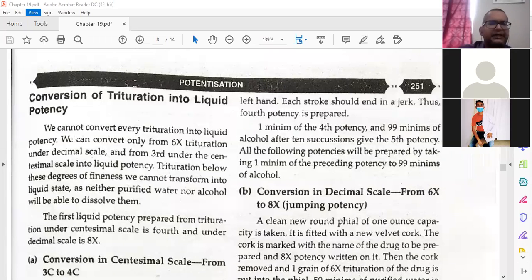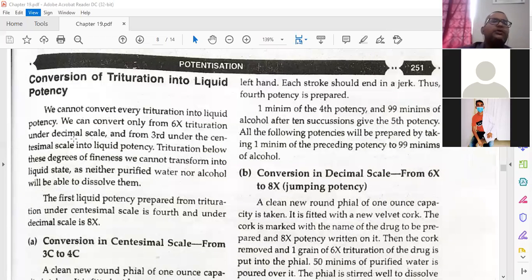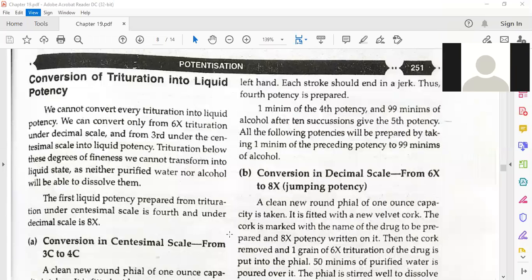The next part is the conversion of trituration into liquid potency. Again, because you cannot do it like this always. Now here one important thing is there. Why are we doing trituration? Why are we doing trituration? Can anybody answer? Neha, why are we doing trituration? Can anybody answer?